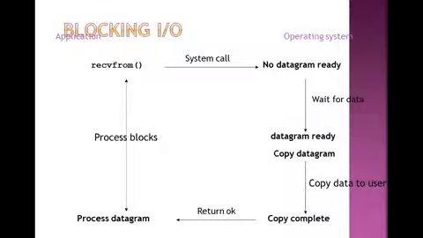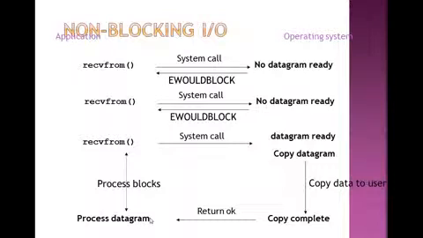There is an application, there is an operating system. There is a system call, no datagram is ready, so it waits for the data. Now the datagram is ready, copy the data to the user, then copy is complete. Then return OK, process the datagram. This is how blocking will be maintained.